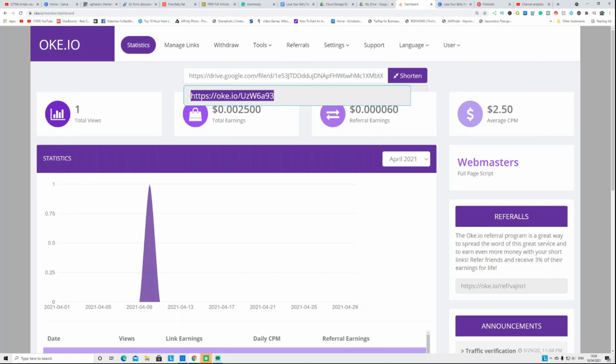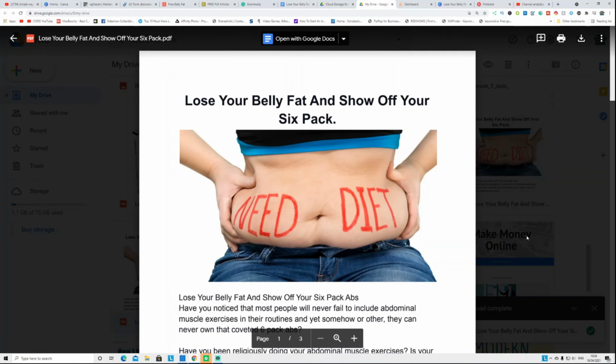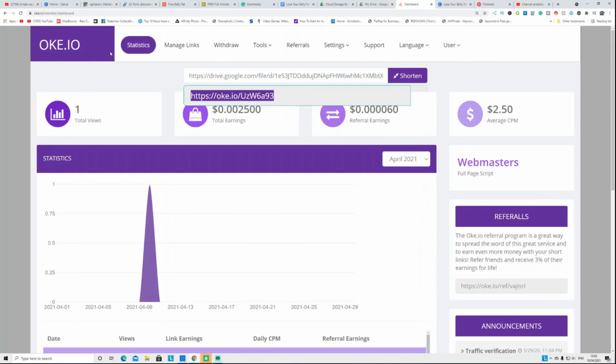People click this shortened link and it will redirect them to your document here that you can see. For those couple of seconds they will display some advertisement from this website, and for that you're going to get paid some additional income. So if you are living in a top tier country like USA or UK, for every 1,000 views you can get paid around $5 to $6, guys. That is the additional income you can get on top of affiliate income.